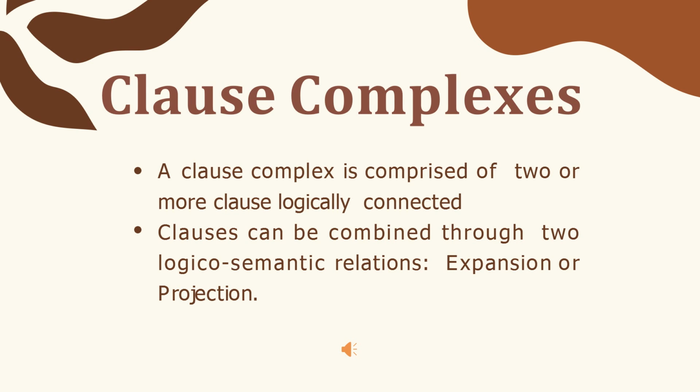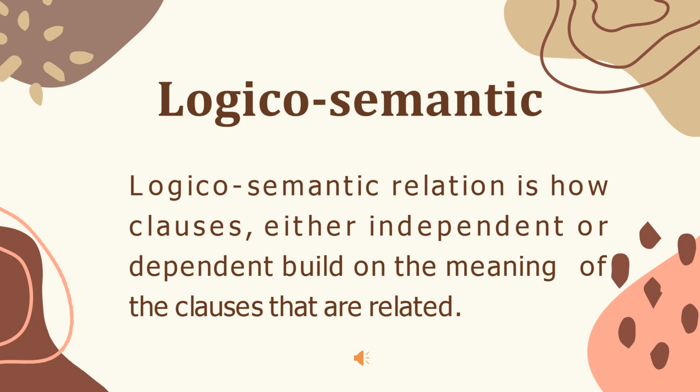Clause complexes. A clause complex is comprised of two or more clauses logically connected. Clauses can be combined through two logico-semantic relations: expansion or projection. And there we have the logico-semantic relation, which is how clauses, either independent or dependent, build on the meaning of the clauses that are related.